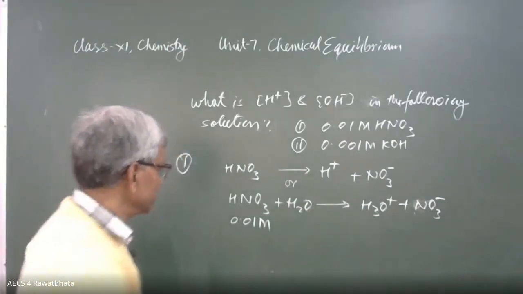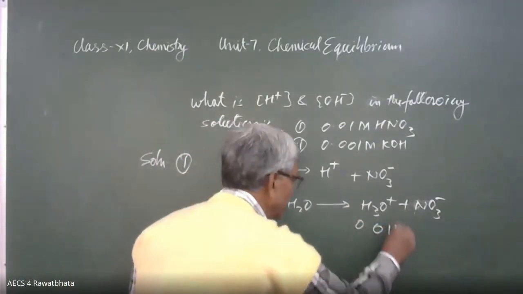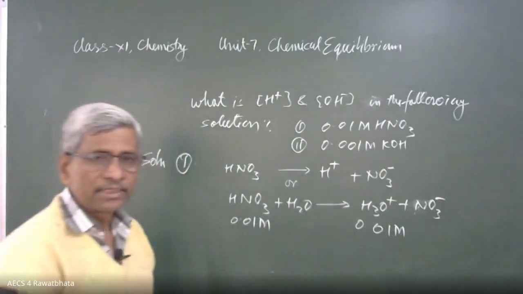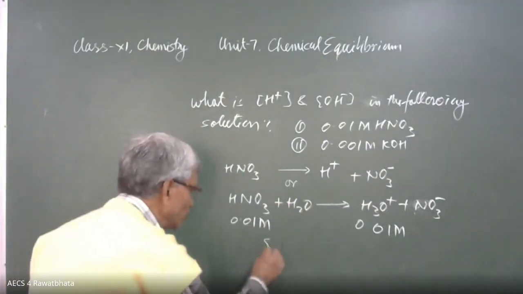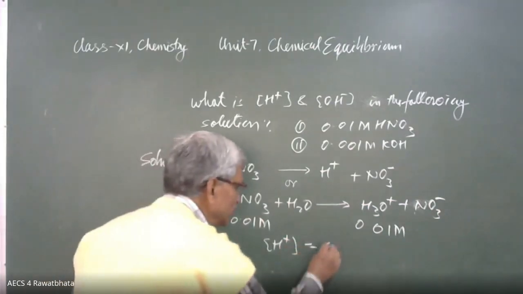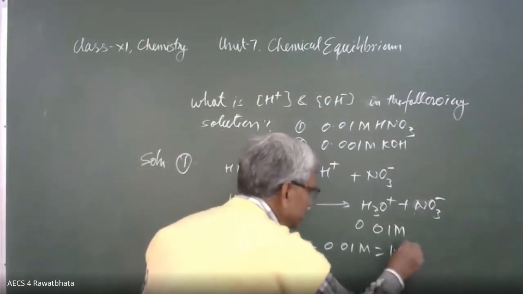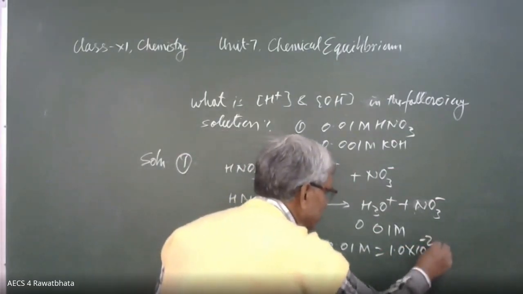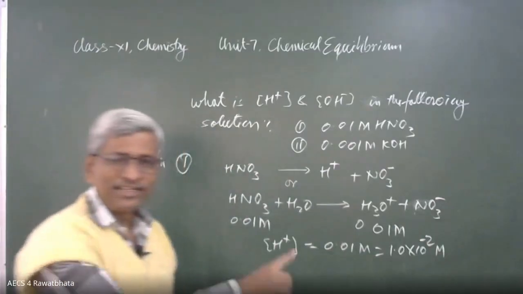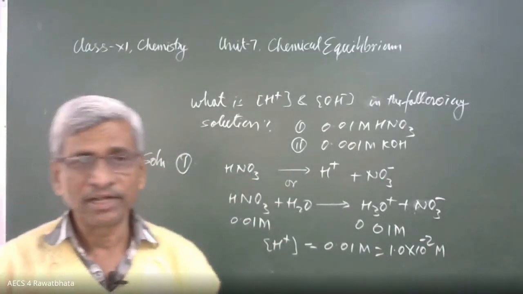Okay, better. So its concentration will be 0.01 M. This is the hydronium ion concentration. So the answer is clear. H positive ion concentration is equal to 0.01 M, which is 1.0 into 10 raised to power minus 2 M. See that it ranges in that scale which I have drawn earlier.